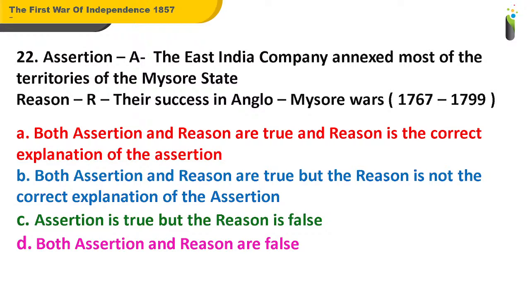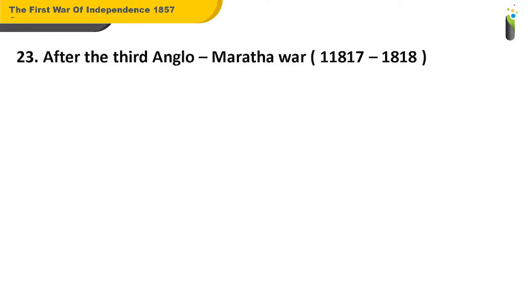Well, the answer for this question is A. So the assertion as well as the reason both are correct, and the reason given here is the correct explanation of the assertion. That is, the East India Company annexed most of the territories of the Mysore state, and that is because their success in the Anglo-Mysore Wars actually boosted up their confidence. Okay, now coming to the next question, number 23.